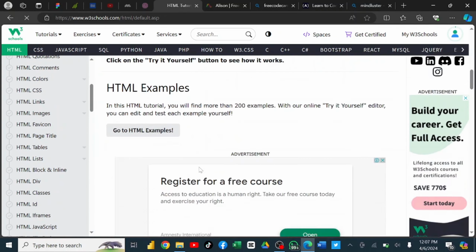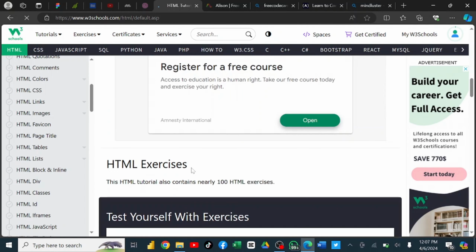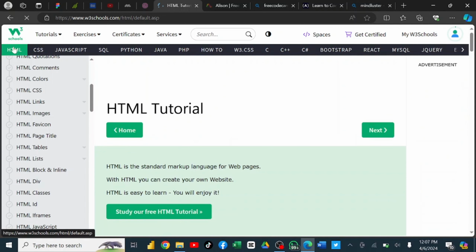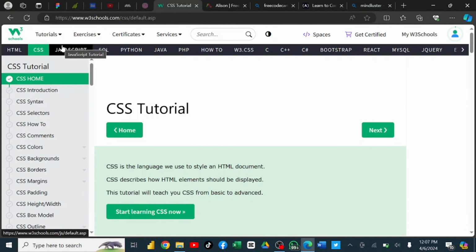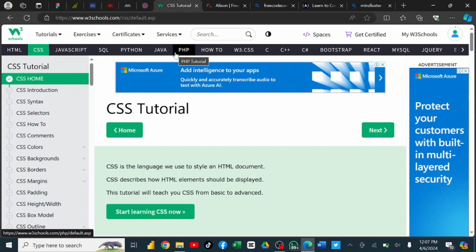You can practice what you've learned on the website. You can also learn CSS. You can learn JavaScript. You can learn SQL. You can learn Python. You can learn Java. You can learn PHP. There are a lot of skills you can actually learn on W3 Schools.